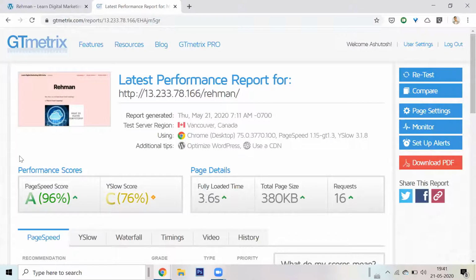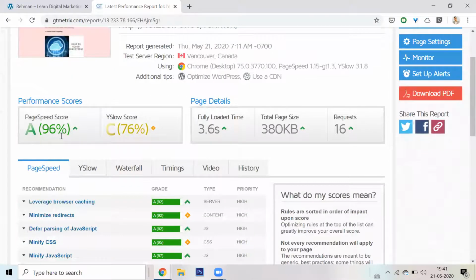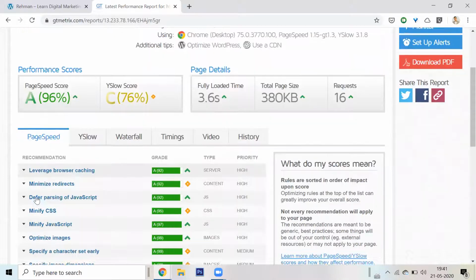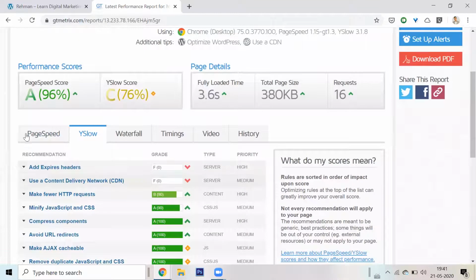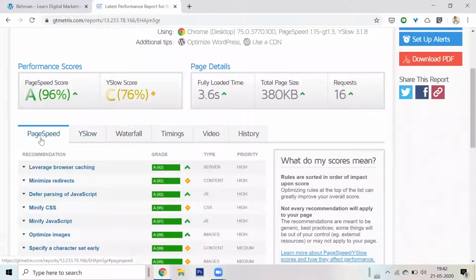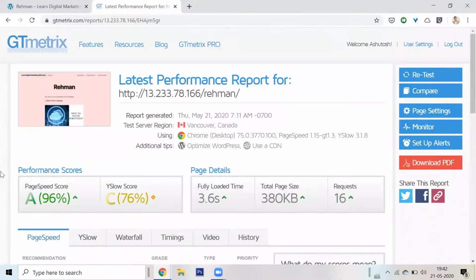It says that I have a page score of 96%. And the fully loaded page time is 3.6 seconds. There is no warning. Let me check inside Webflow. Okay, there is no warning at all. I don't even think we can make this any faster, but let's see. So this is my page score, 96%, and 3.6 seconds to load the website.